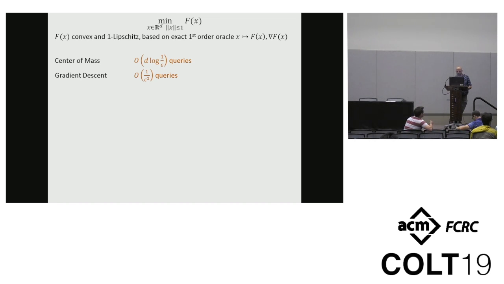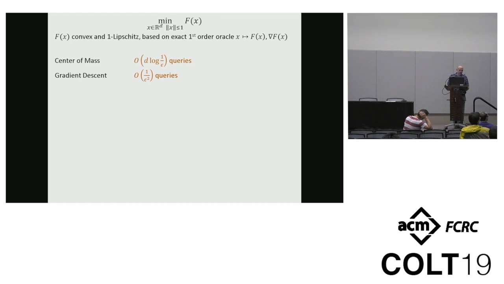And the reason we use gradient descent, not center of mass, is for many reasons. Center of mass is kind of unimplementable. It's very complicated. There are methods that still have log 1 over epsilon complexity or poly d log 1 over epsilon complexity and are implementable, ellipsoid or various approximate center of mass using various sampling techniques. How many people use those on a daily basis? Still nobody? I expected maybe one. Even those are very complicated. And so what we want to capture is, is there a simple algorithm that actually attains this d log 1 over epsilon query complexity, or at least something better than 1 over epsilon squared?